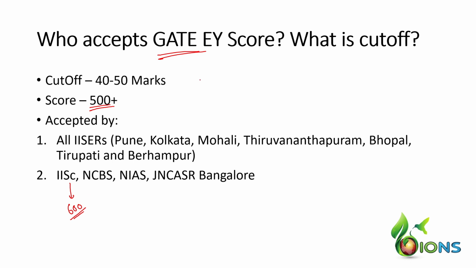So I would suggest the safest cutoff is 50 marks, and 600 plus is the score. So you should opt for getting marks above 50 and a score above 600, and you will be easily accepted to any of the institutions.